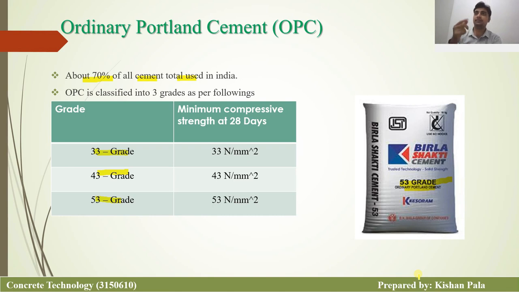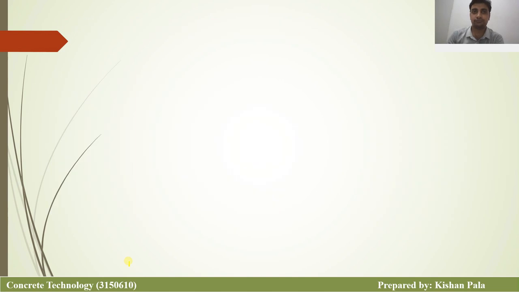So now you can understand the grades. If you have 53 grade cement, it means you will get the minimum compressive strength of 53 Newton per mm square at the end of the 28 days. And ordinary Portland cement is used for all types of construction work.